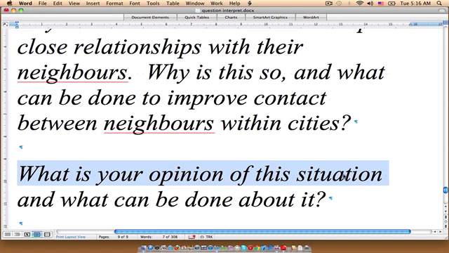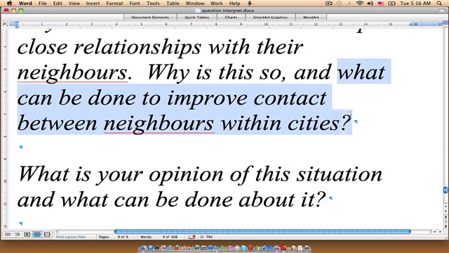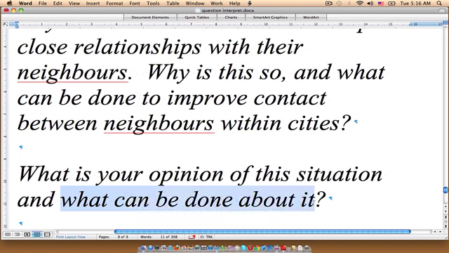That doesn't make any sense. If I think something is wrong, that's just the opinion that I have. I don't have to prove it. I mean, it doesn't make any sense to provide evidence for an opinion. So I hope I'm making myself clear here. These two questions are different in nature, which means that the response that we would have to share would also be different in nature. Now the second question we're given is what can be done to improve contact between neighbors within cities. And here we have what can be done about it. Now these two questions are relatively the same, and I've written them relatively the same to help prove a point.